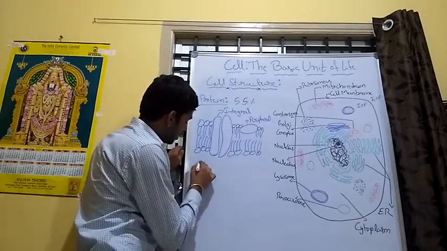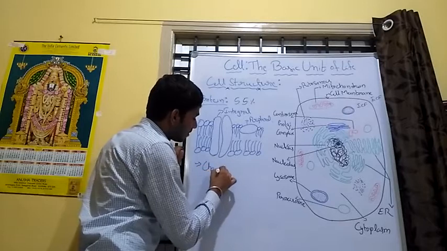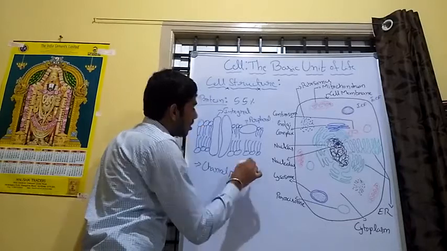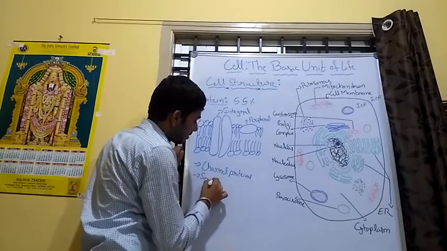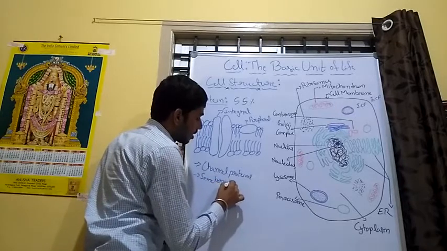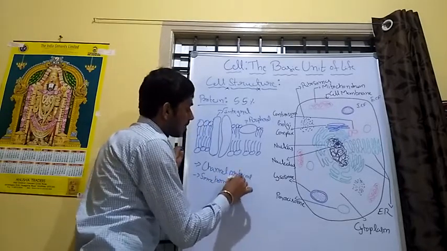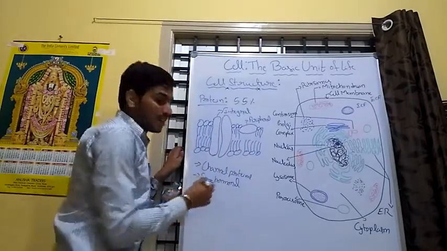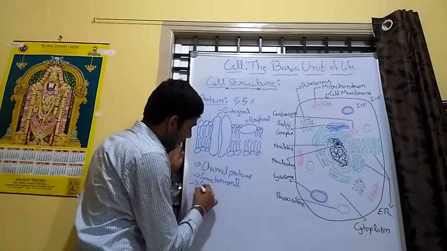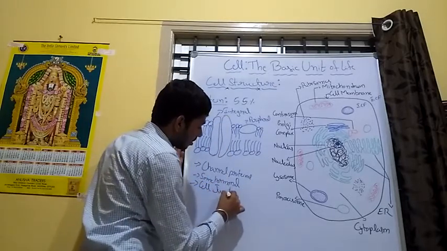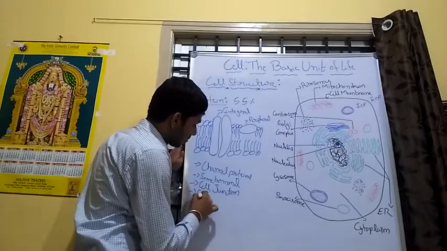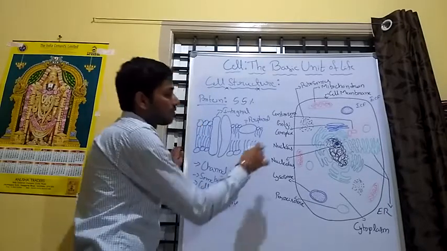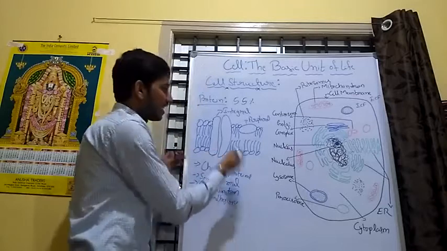Examples of integral proteins are channel proteins, some hormonal proteins, some receptors and antigen proteins, and the cell junction proteins, cell adhesion proteins. Adhesion means the joining of two neighboring cells. This is the cell adhesion proteins.